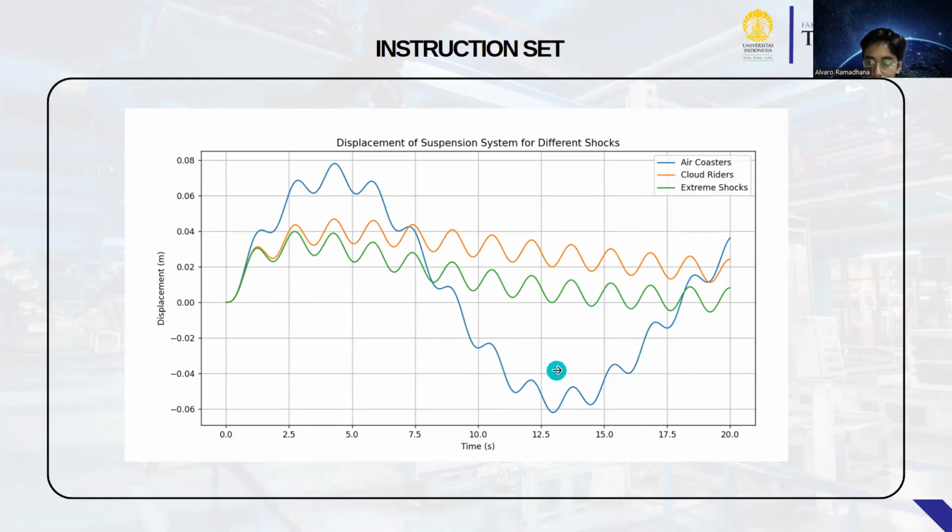Cloud Rider, orange line, starts at zero, increases to a peak of about 0.04 meters, and then oscillates with a small amplitude compared to Air Coaster. And Extreme Shock, green line, starts at zero, increases to a peak of about 0.03 meters, and then oscillates with the smallest amplitude among the three systems.